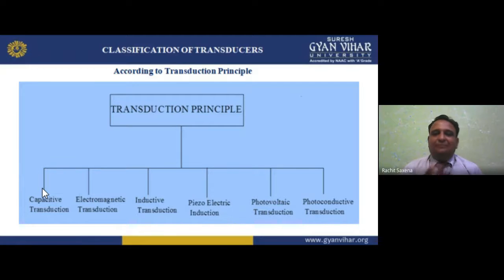So we can measure that voltage or current with the help of a galvanometer or voltmeter. Next we have the inductive transduction, piezoelectric transduction, photovoltaic transduction, and photoconductive transduction. We'll talk about all four in detail. I hope you understand the capacitive and electromagnetic transduction.